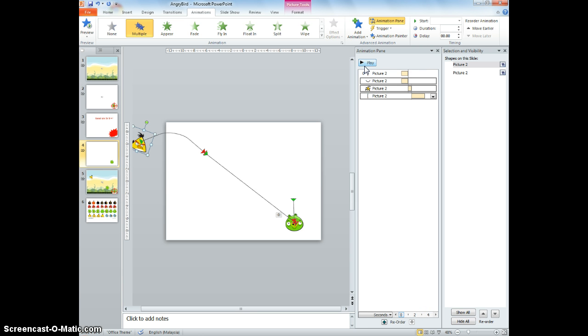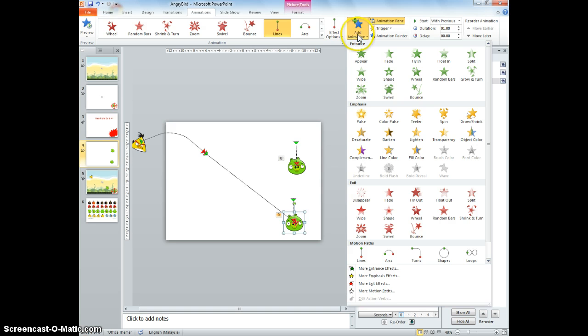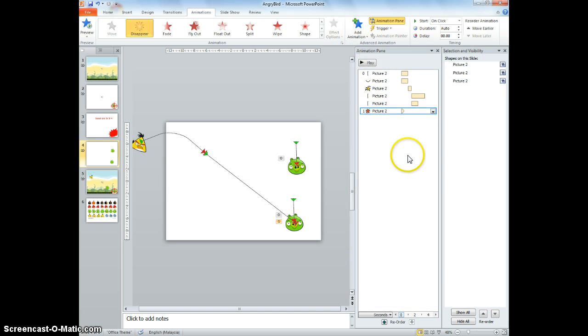Alright. Good. So at this point of time, I'll just make a copy of this pig. What would happen is the pig would disappear. So I will just add animation. I will just say disappear. Okay, and when would the pig disappear?